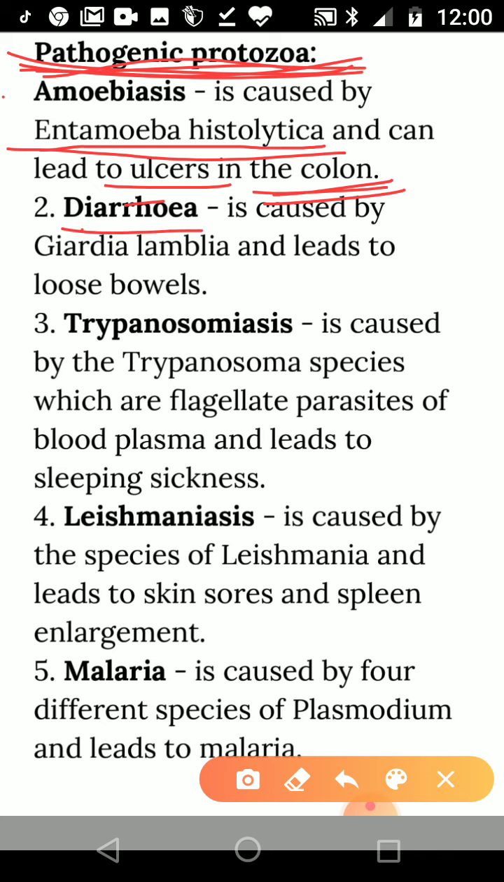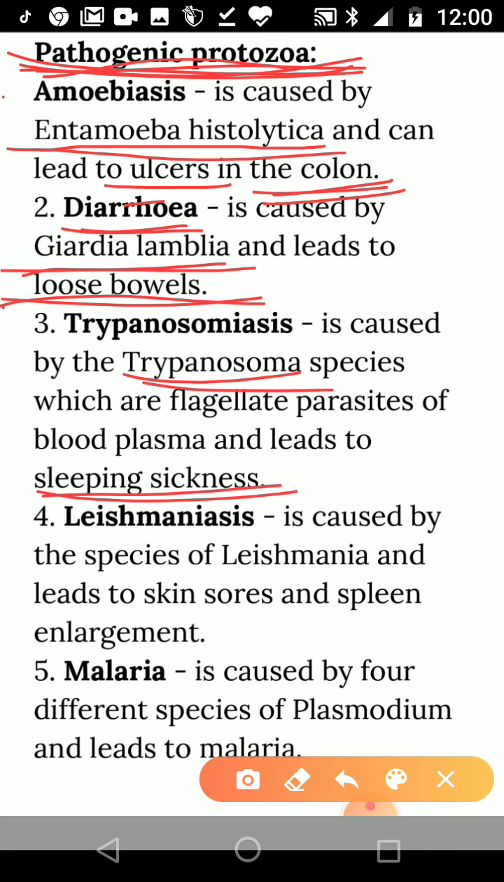Then one is diarrhea. It is caused by some protozoa called Giardia lamblia. They lead to loose bowel. Again, loose motion. Okay. Some protozoa, Trypanosoma gambiense, cause sleeping sickness. What does sleeping sickness mean? It means there is a sleeping disorder, maybe we can say a disturbed sleeping pattern. The person is suffering from a disturbed sleeping pattern. So that is called sleeping sickness, and it is caused by Trypanosoma, which is a species of protozoa.